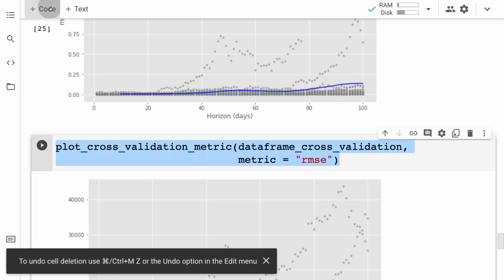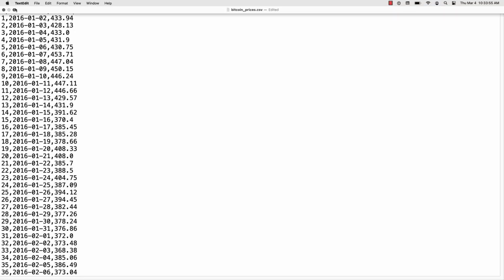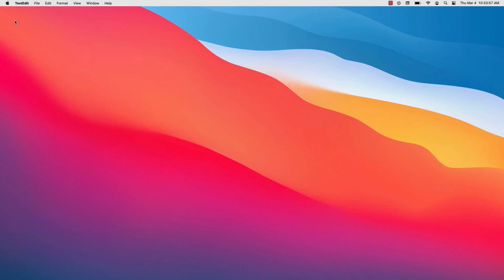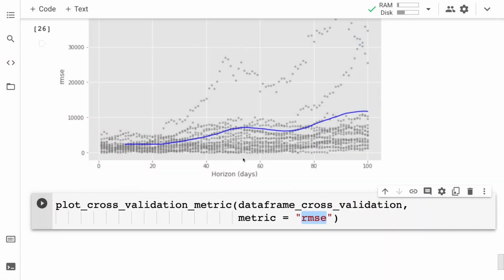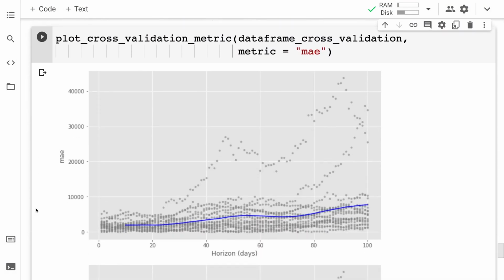So I'm just going to copy that code cell and paste it in here. I'm going to pass in here my MAE, or mean absolute error. All right, here we go.